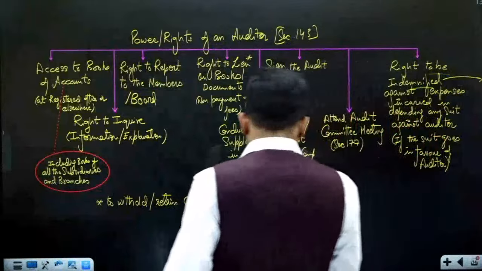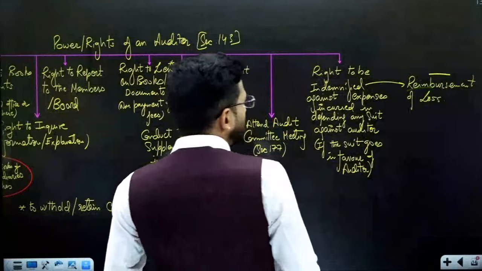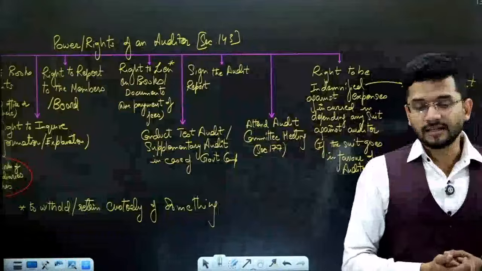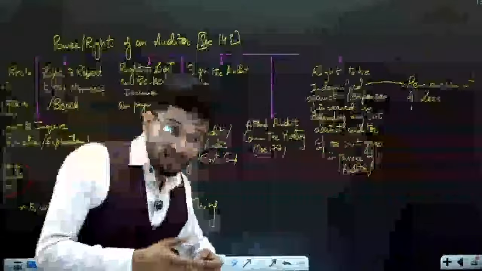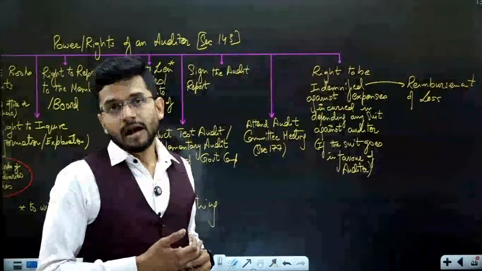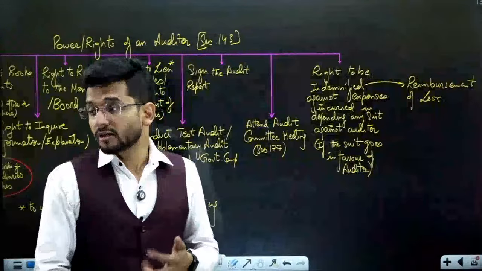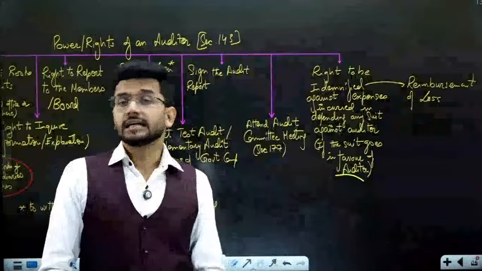Right to be indemnified against the expenses incurred for defending any suit against the auditor. So if any legal case is filed against the auditor, the auditor has the right to recover money for fighting that case from the client itself. Suppose the client has filed a case against the auditor. The auditor will hire a lawyer and incur the expenses, and ultimately, suppose he wins, then the entire cost of that particular case should be borne by the company. The company should reimburse the auditor for the lawyer's fees and the suit expenses incurred, if the auditor wins the case.